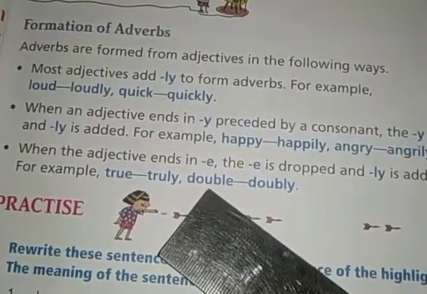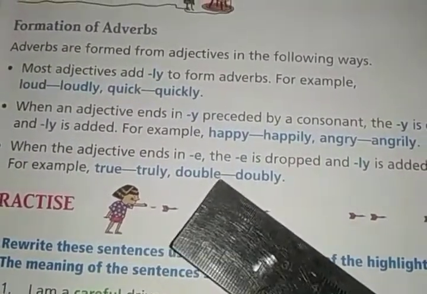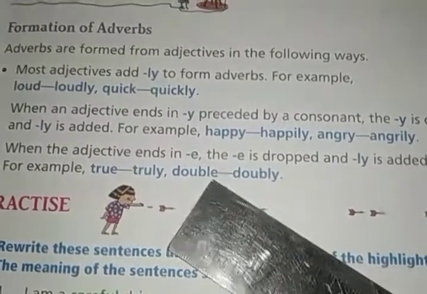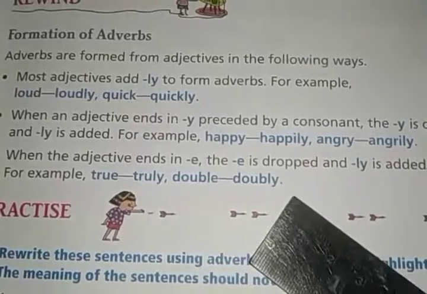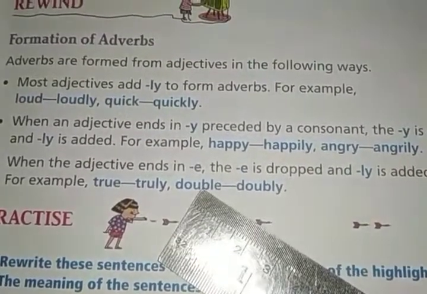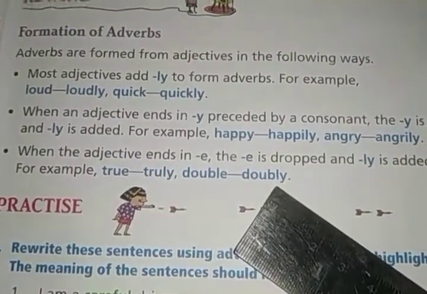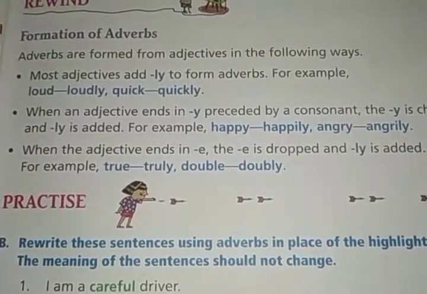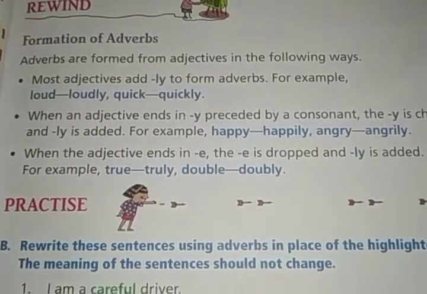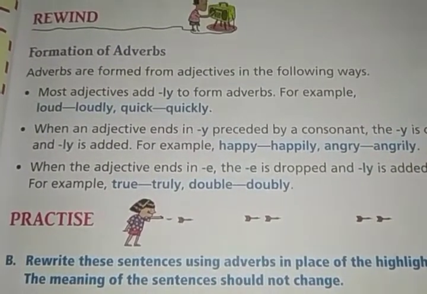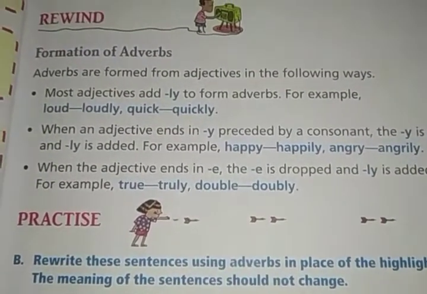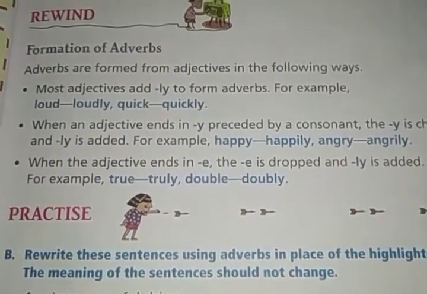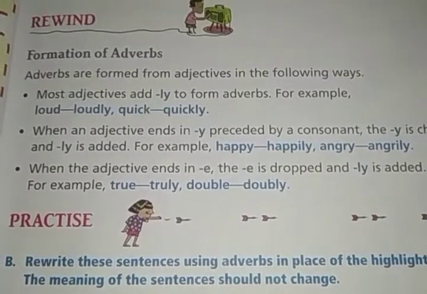Next one is double. So it is also ending with e. So you can drop that e and add ly, and it becomes doubly. Double is the adjective and doubly is the adverb. So in this manner you can change the adjectives into adverbs and form an adverb with the adjectives. So these are the rules which we can follow to change the adjectives into adverbs.